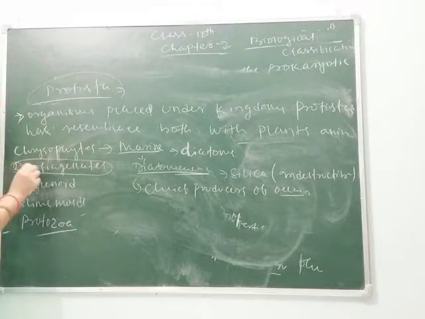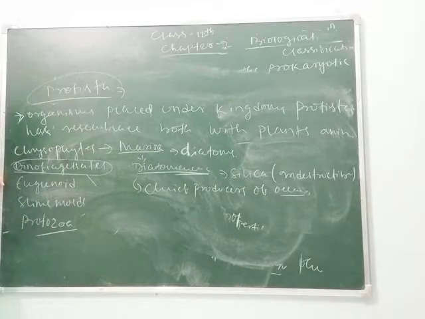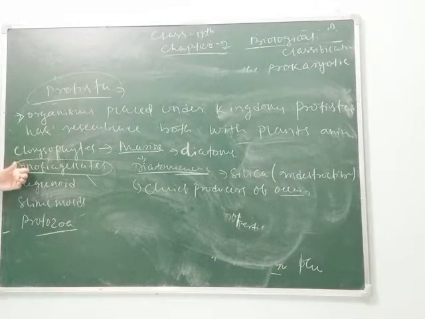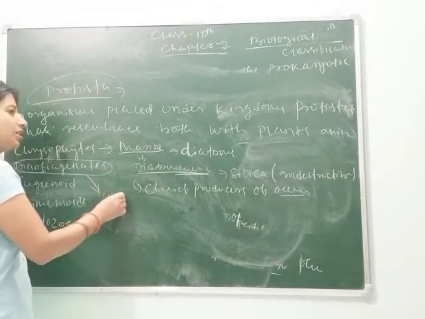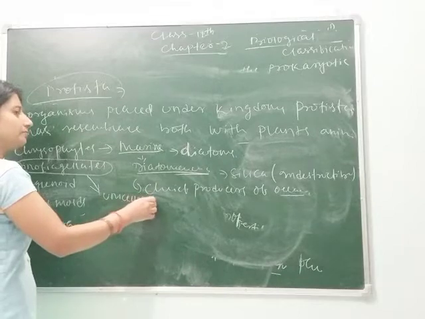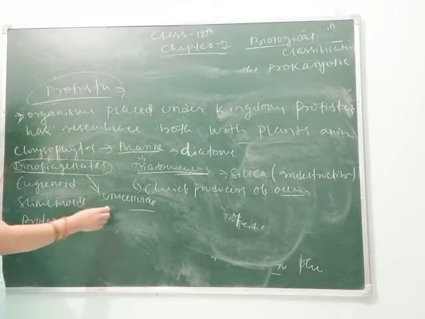Why are they called dinoflagellates? Dino means two, flagellates means flagella. Those organisms which have two flagella are called dinoflagellates. Clear? Their cell wall is made up of cellulose. Some of them are unicellular.